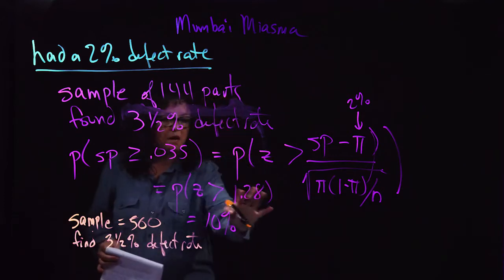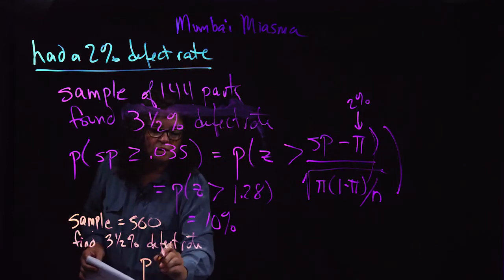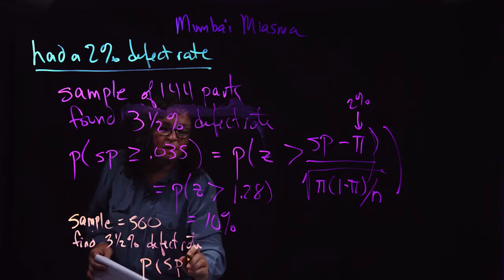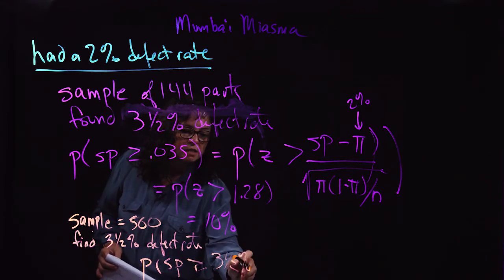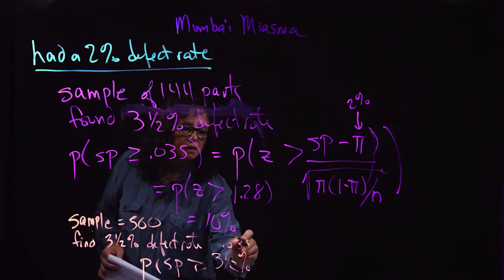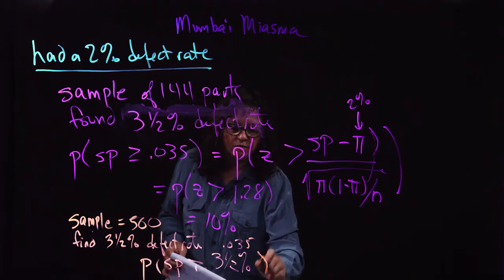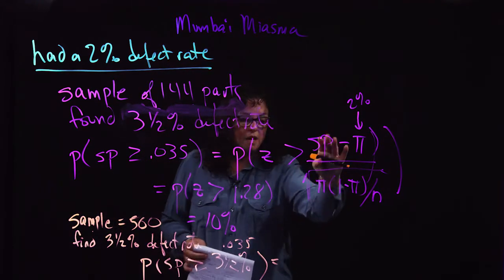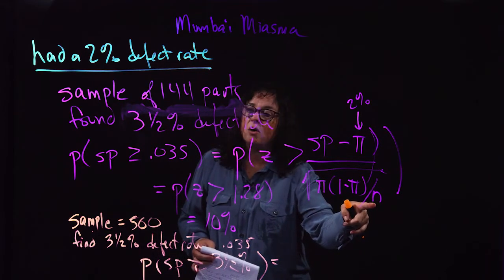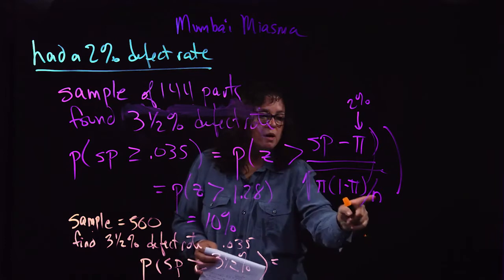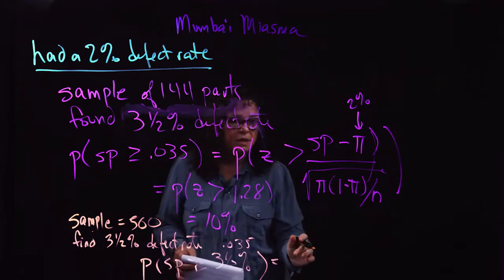You do the same process from the Central Limit Theorem. You look for the probability that the sample proportion is greater than or equal to 3.5%, which you write in decimals as 0.035. You convert using the same technique, and the only thing that changes is the n, which goes from 144 to 500, and that makes quite a bit of difference.